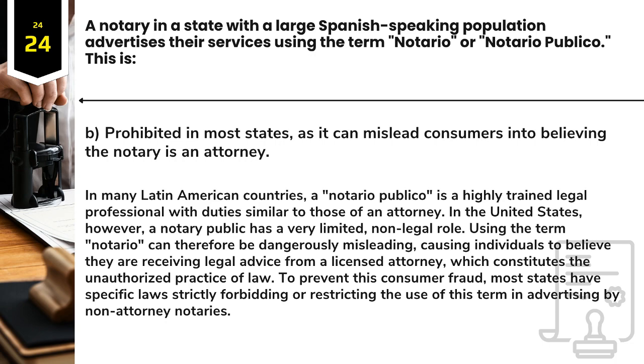Answer: B. Prohibited in most states, as it can mislead consumers into believing the notary is an attorney. In many Latin American countries, a notario público is a highly trained legal professional with duties similar to those of an attorney. In the United States, however, a notary public has a very limited, non-legal role.